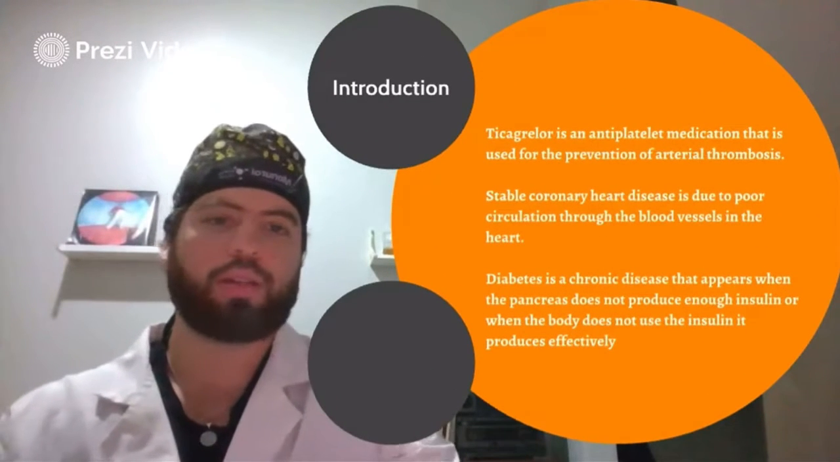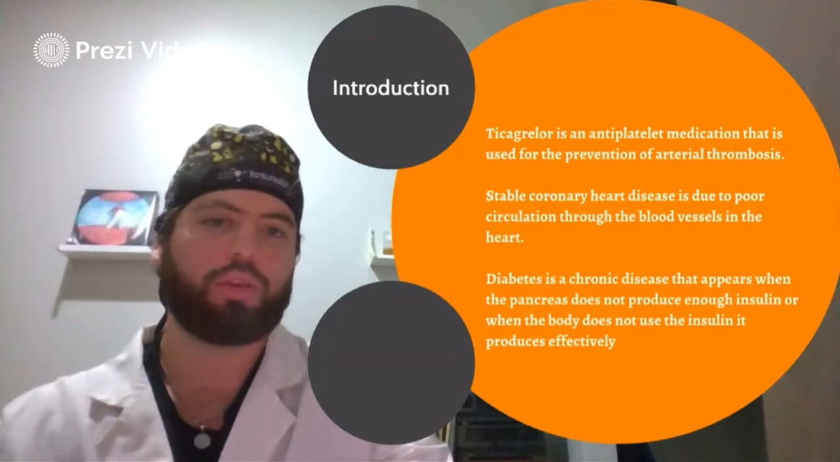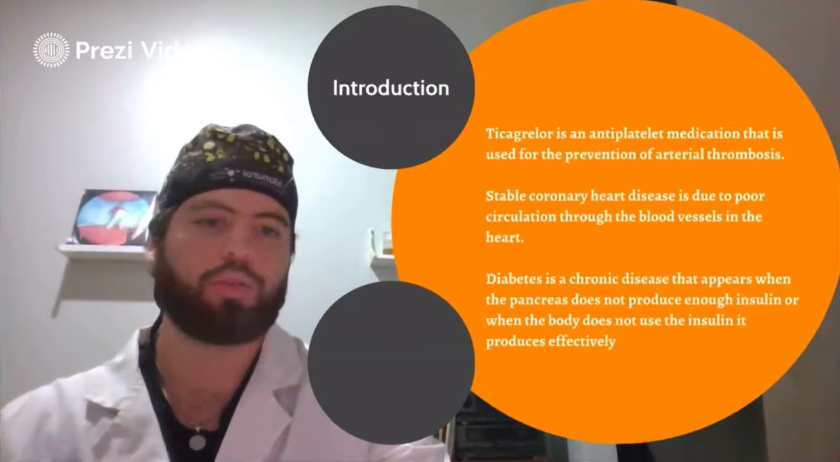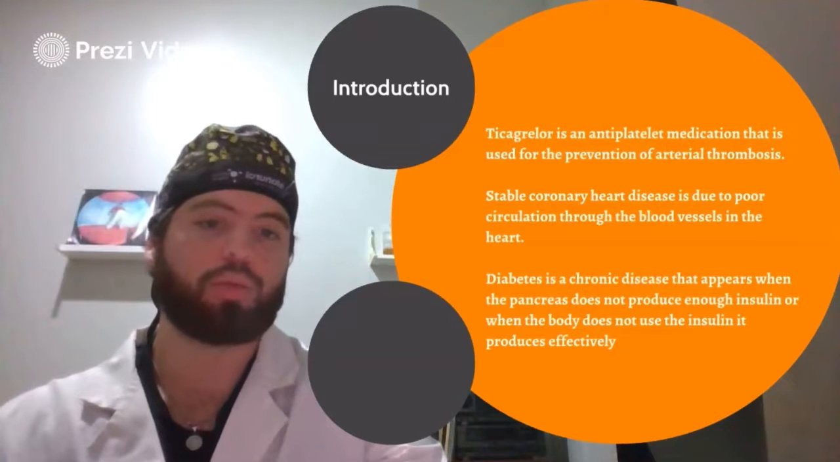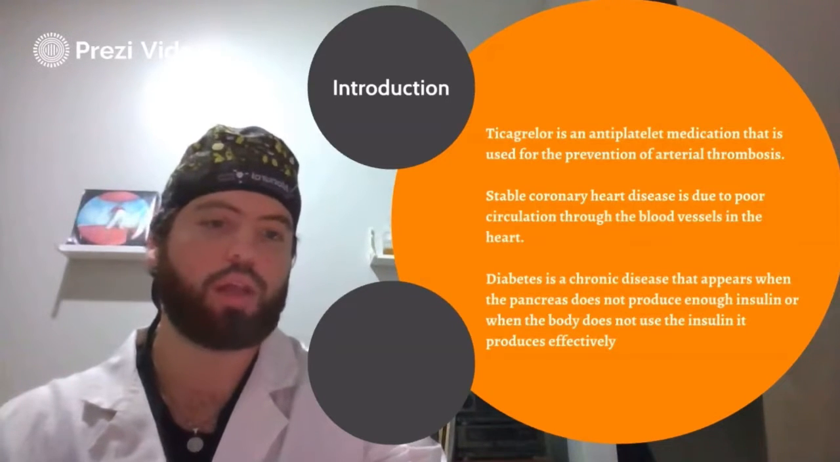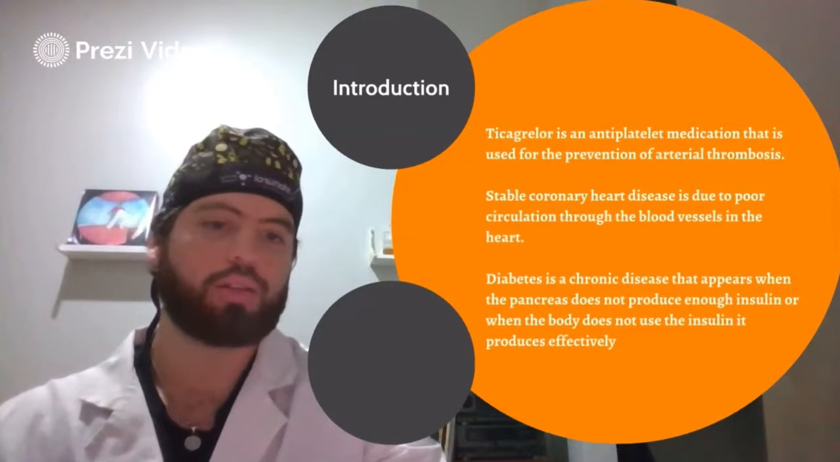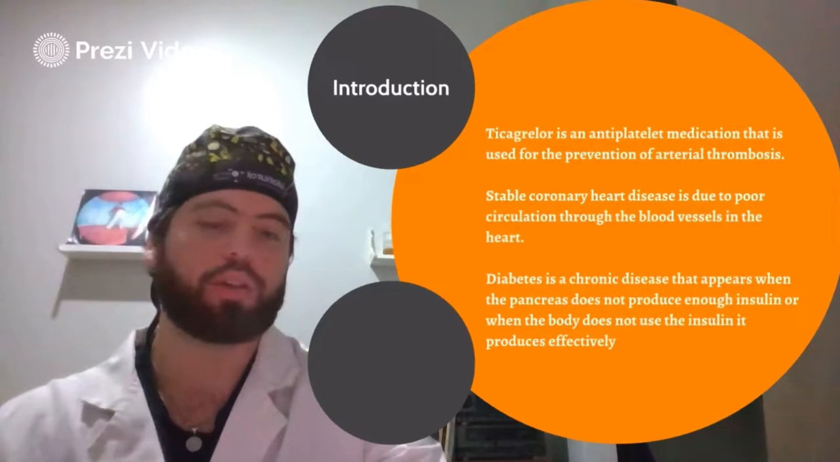Introduction: Ticagrelor is an antiplatelet medication that is used for prevention of arterial thrombosis. Stable coronary heart disease is due to poor circulation throughout the blood vessels in the heart. Diabetes is a chronic disease that appears when the pancreas does not produce enough insulin or when the body does not use the insulin it produced effectively.